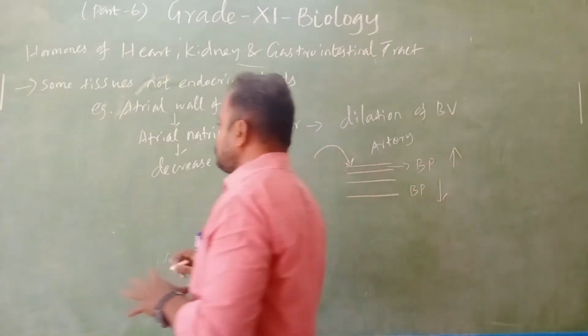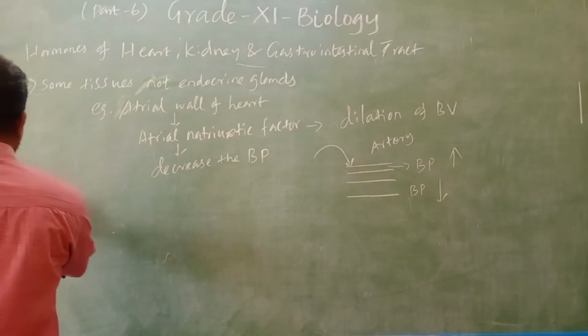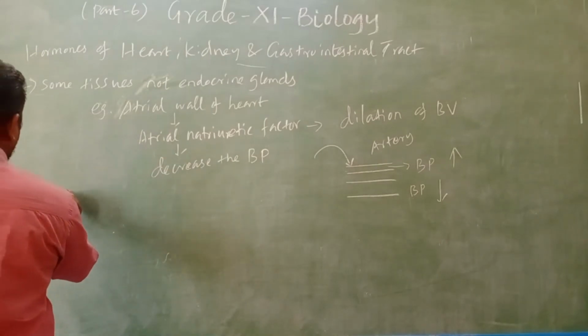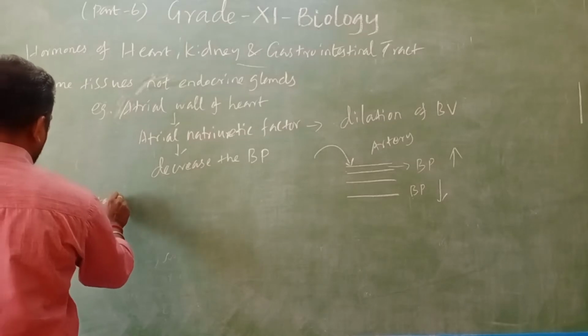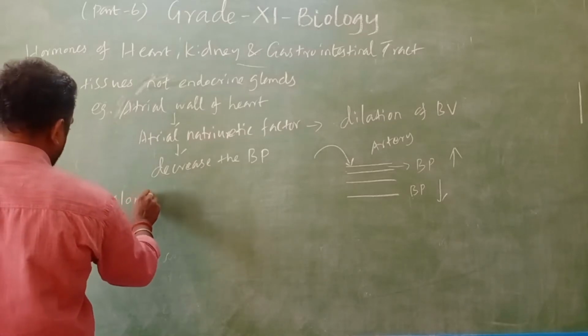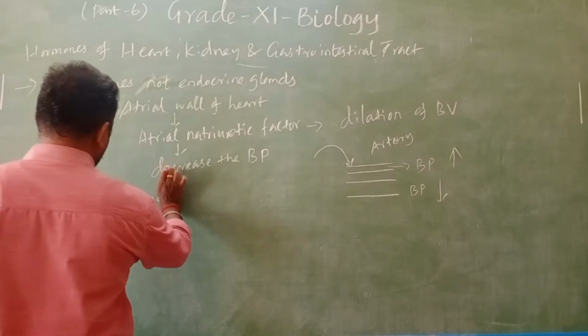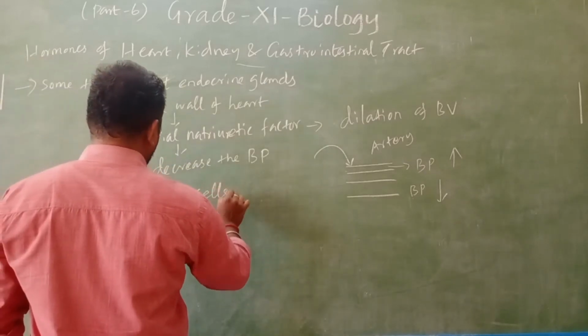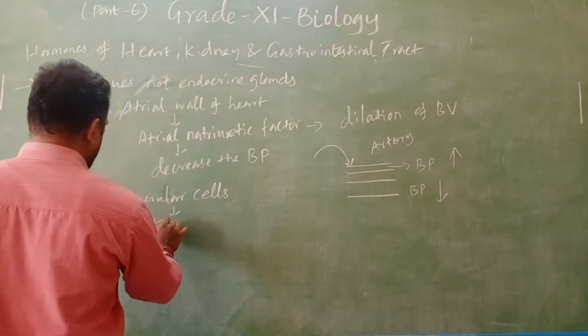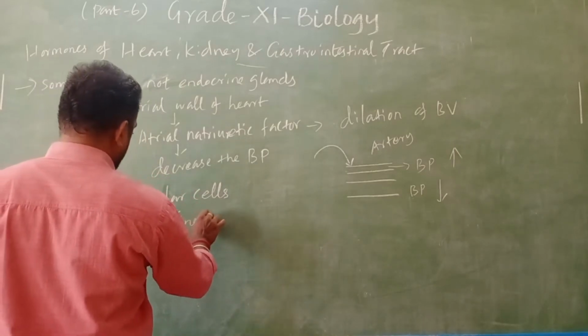Okay. The next one, juxtaglomerular cells, which are present in the kidney.